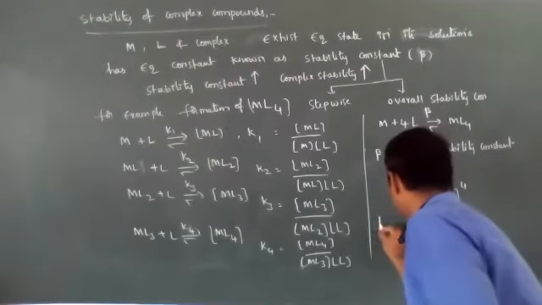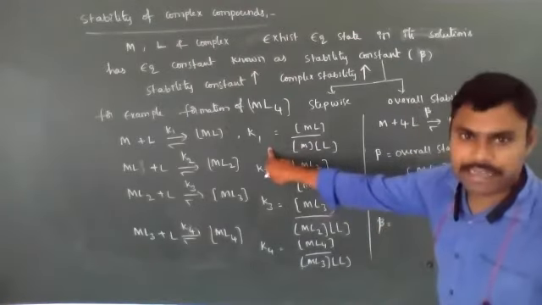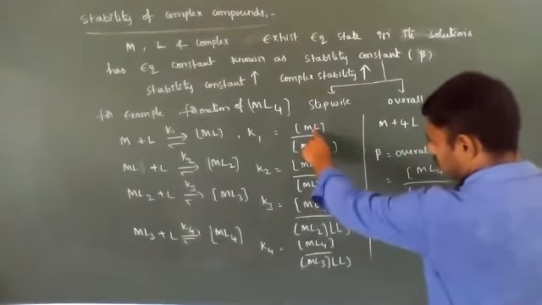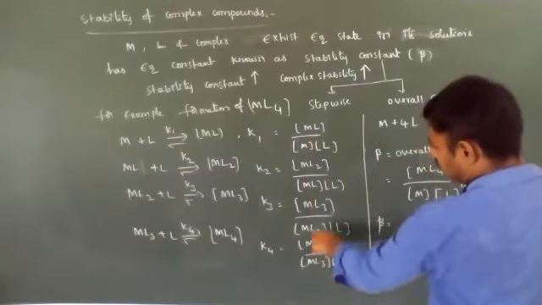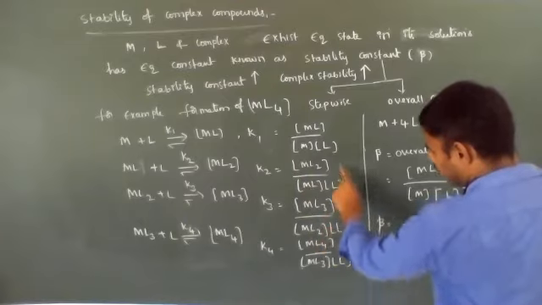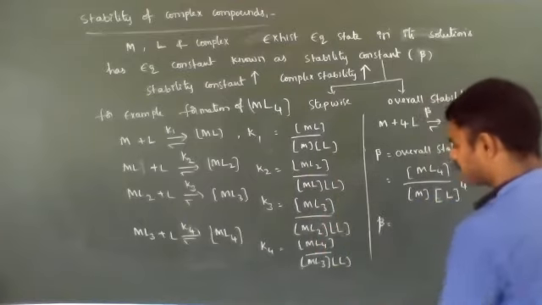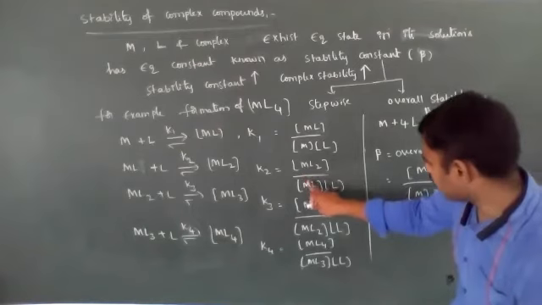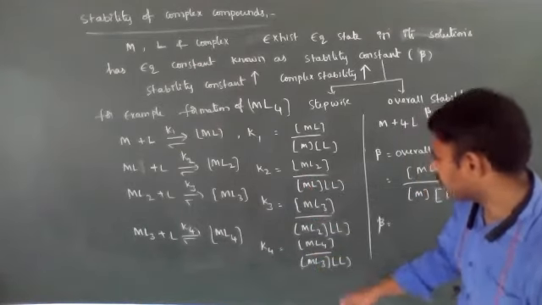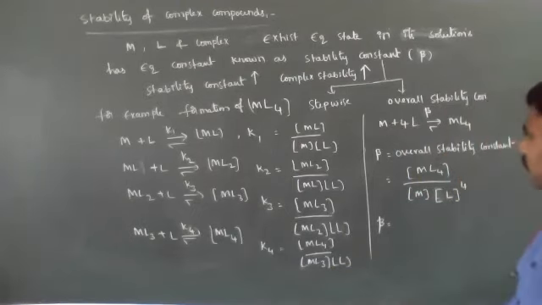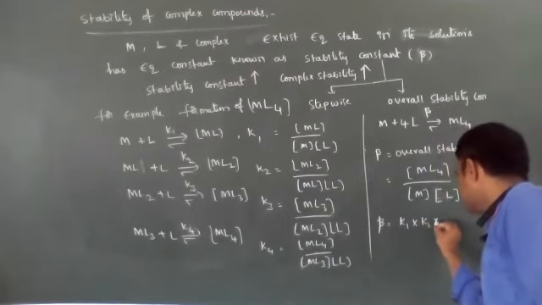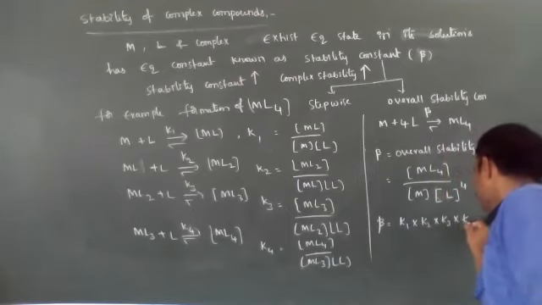If you multiply K1, K2, K3 and K4, the intermediate ML, ML2 and ML3 terms cancel, leaving ML4 in the numerator, and M and four L in the denominator. Then finally we get beta equal to K1 into K2 into K3 into K4.